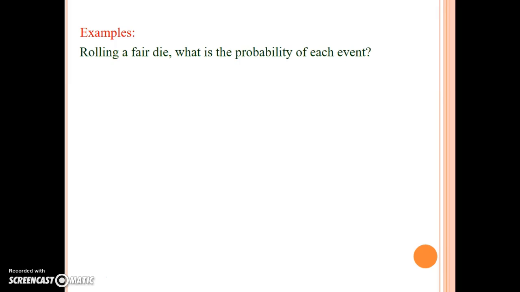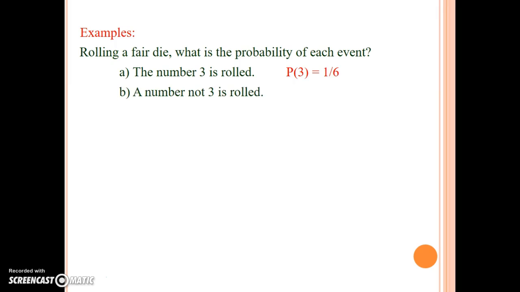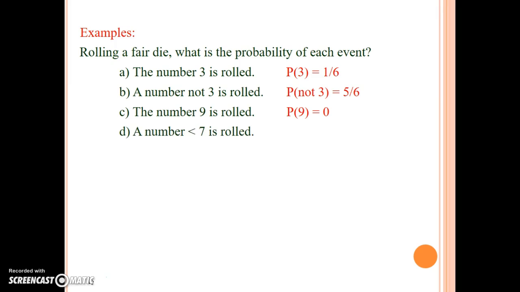Roll a fair die. What is the probability of each event? What is the probability the number 3 is rolled? Well, that's one event out of 6 possible outcomes, so that's 1/6. A number not 3 is rolled. Well, there's 5 possibilities and 6 outcomes, so that would be 5/6. The number 9 is rolled. Well, the number 9 is not a possibility, so that probability is 0. And a number less than 7 is rolled. Well, that's 1 because all the numbers we're going to roll is definitely less than 7.